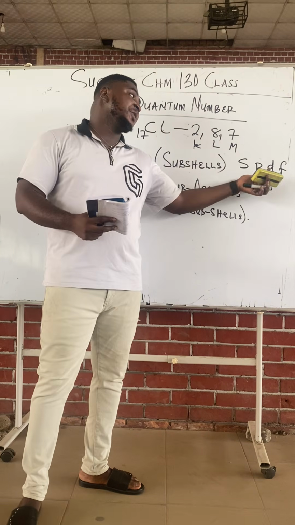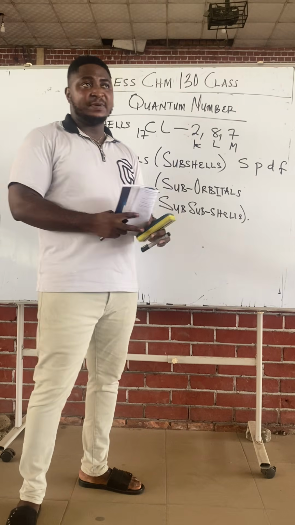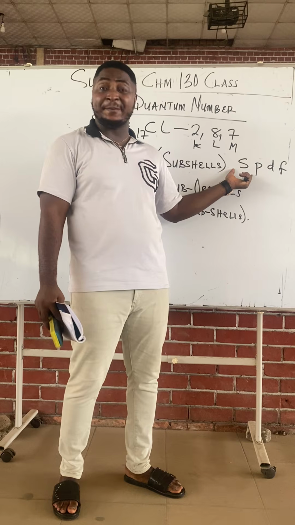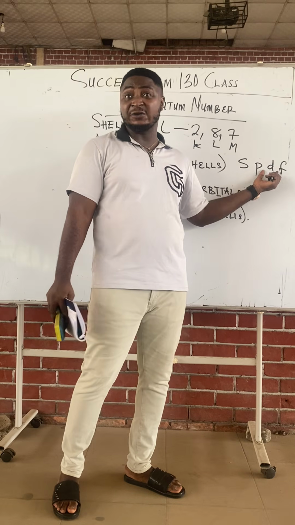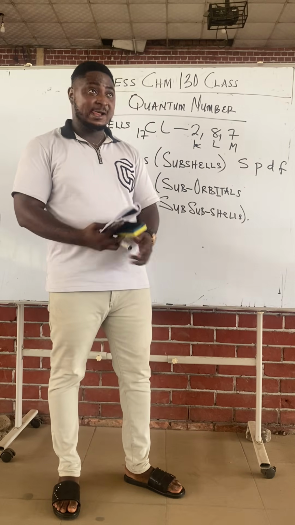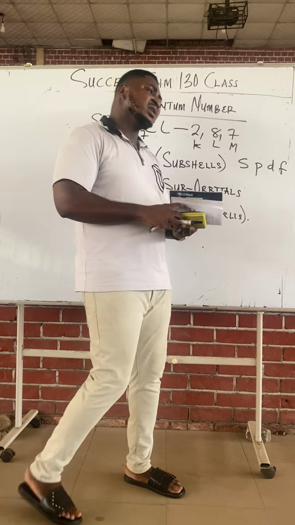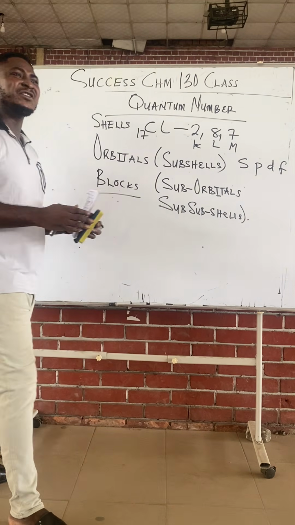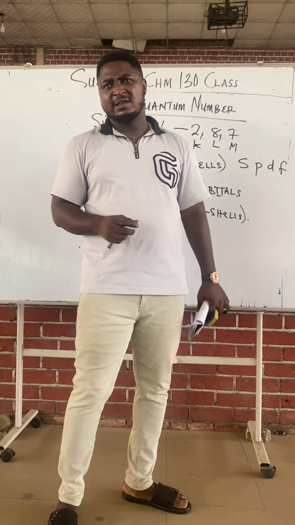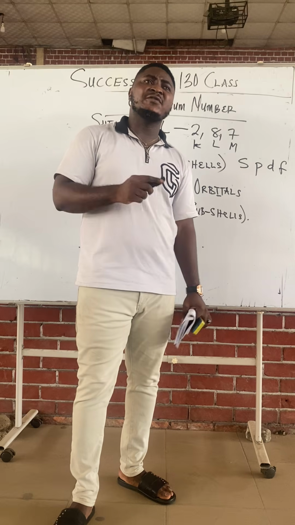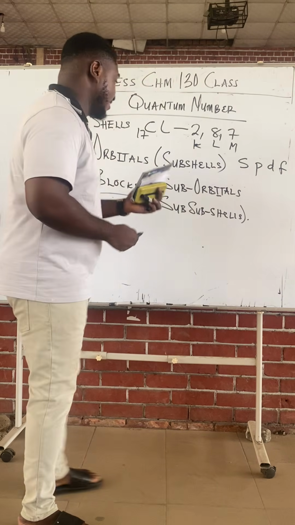Class, the SPDF orbitals. The S orbital is called the sharp orbital. S for sharp, P for principal, D for diffuse, F for fundamental. Now, each of these orbitals, just like shells, has the number of electrons it can store.